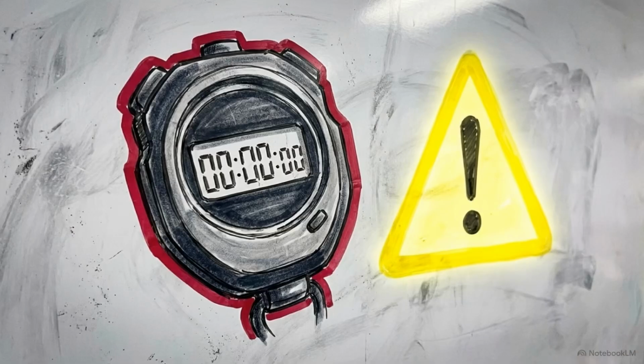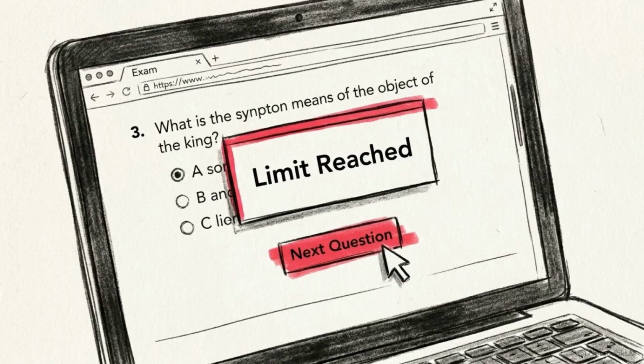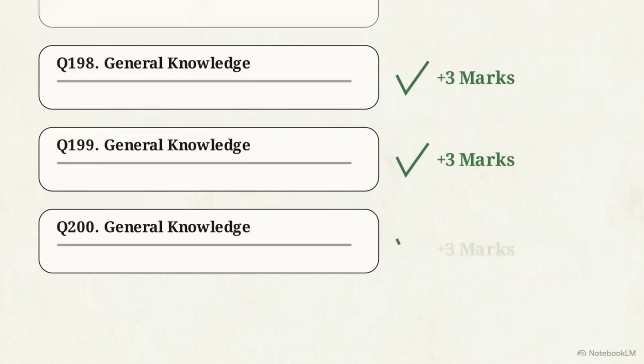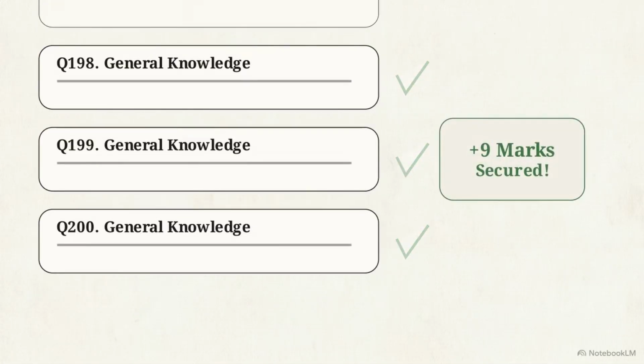Throughout the exam, enforce a 90-second limit. If you haven't solved a question in a minute and a half, move on. Passing over a difficult problem ensures you have the time to collect easier marks that may be waiting at the very end of the test.